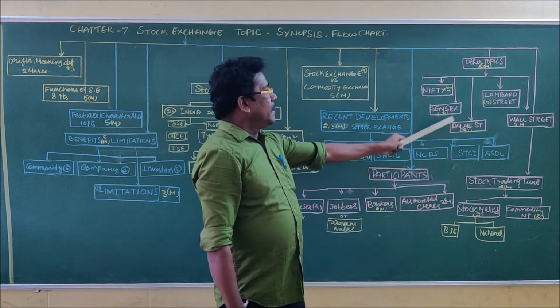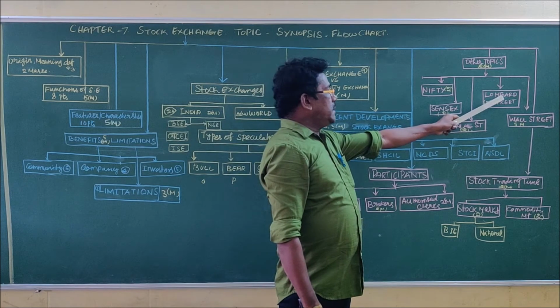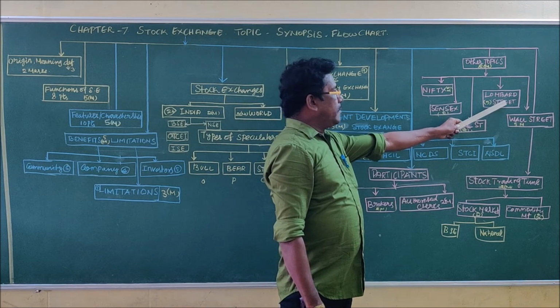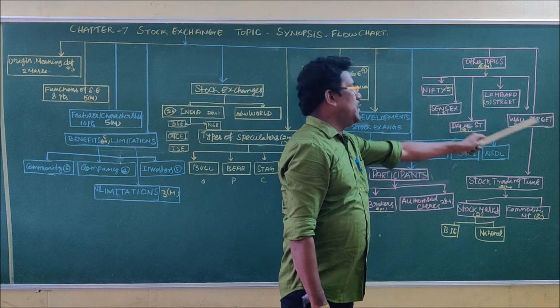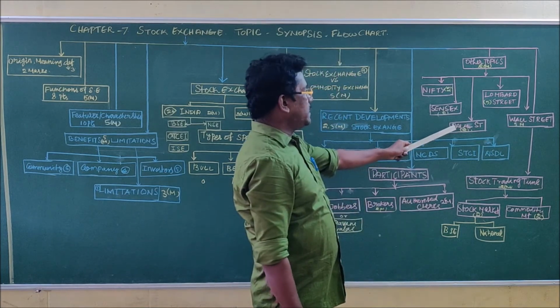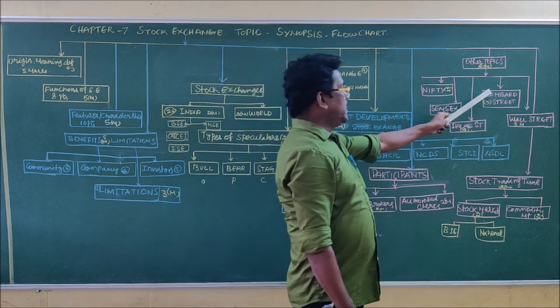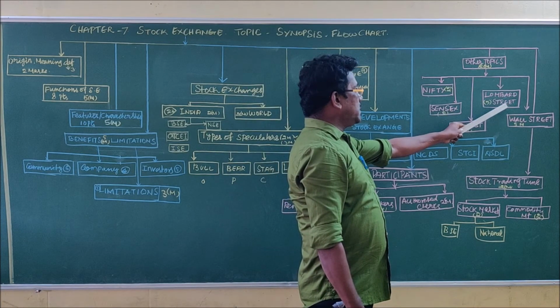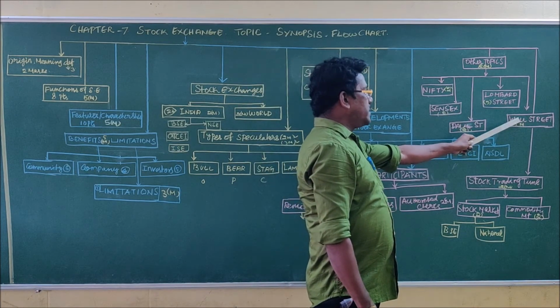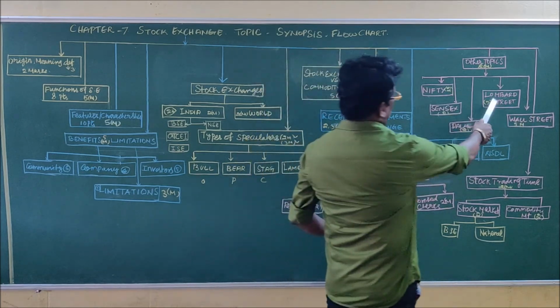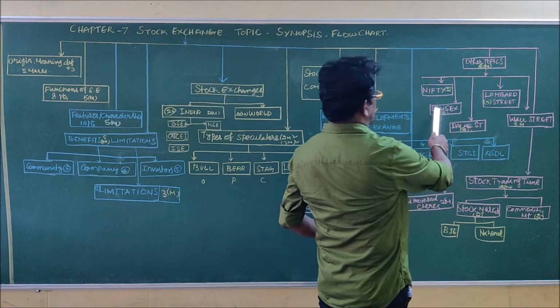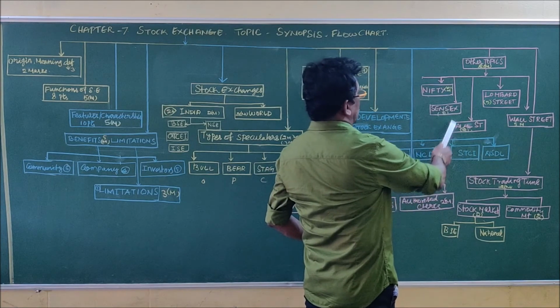Lombard Street is in London, and Wall Street is functioning in New York. These are asked as 5-mark questions, and Nifty, Sensex and Dollar Street are asked as